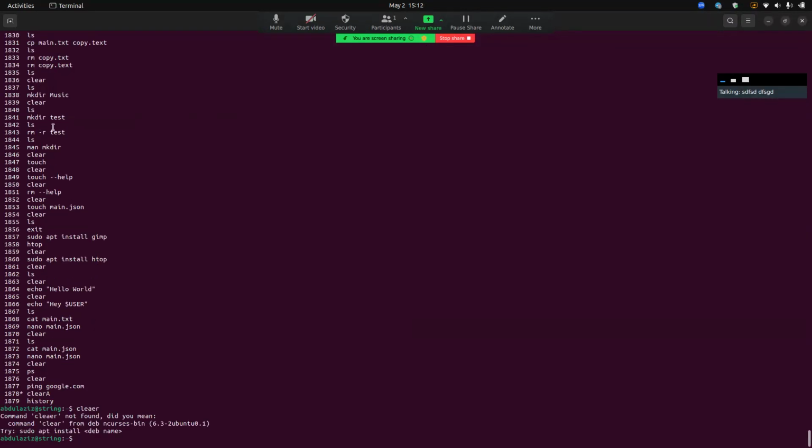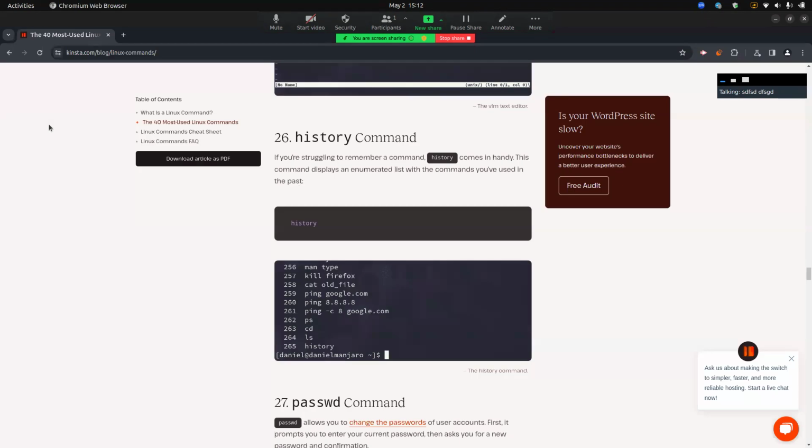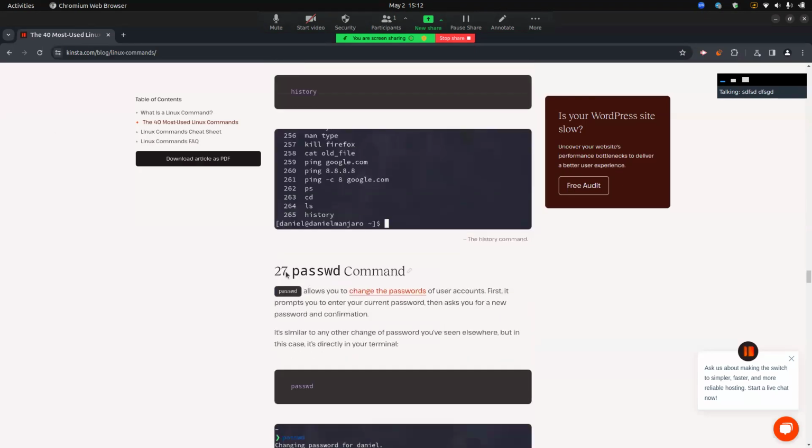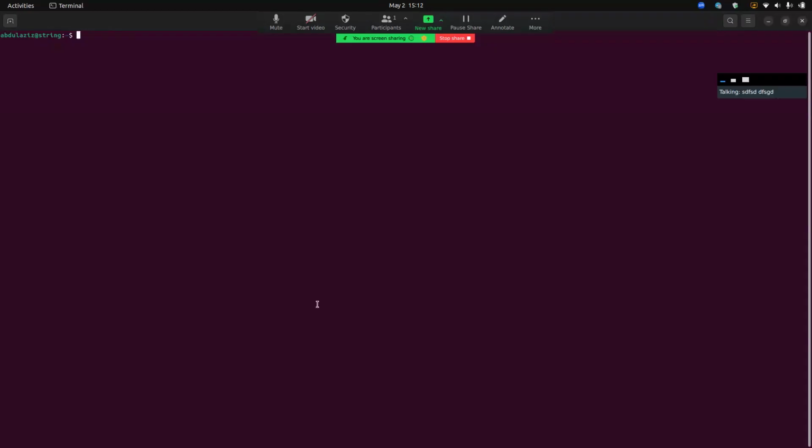So, we clear it. The next is passwd, and passwd allows you to change the passwords of user accounts. First, it prompts you to enter the current password, then asks you for a new password and confirmation. If you want to update your user password, you can use passwd.